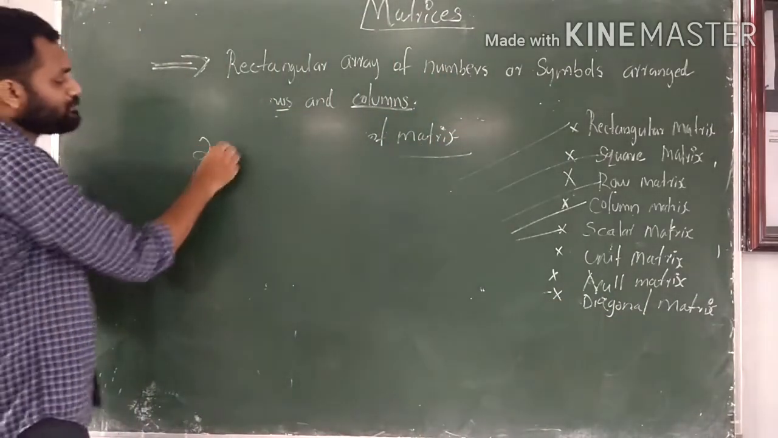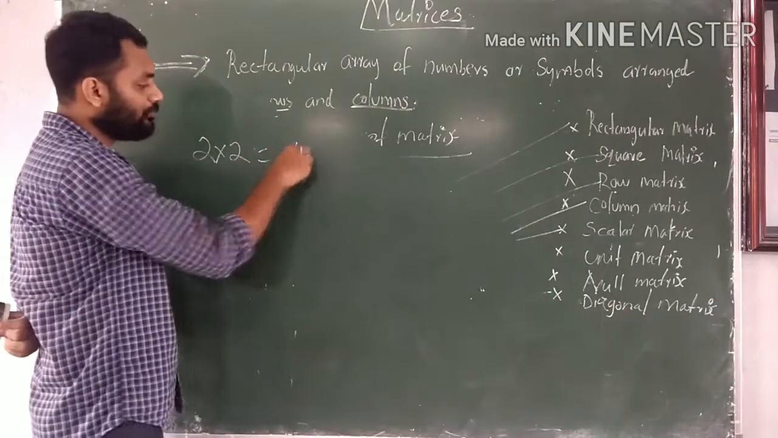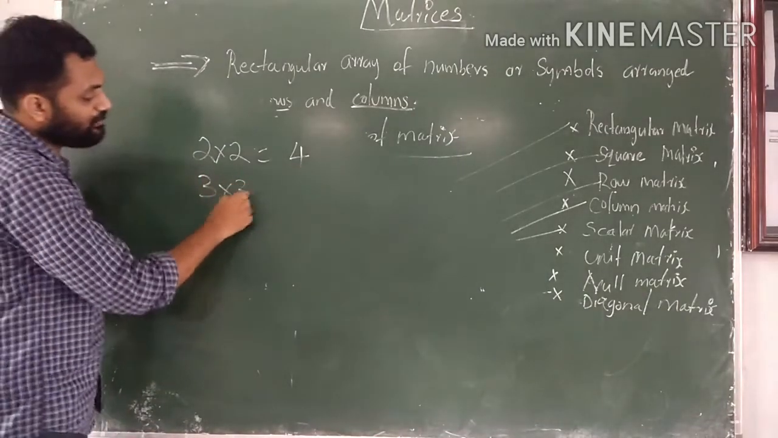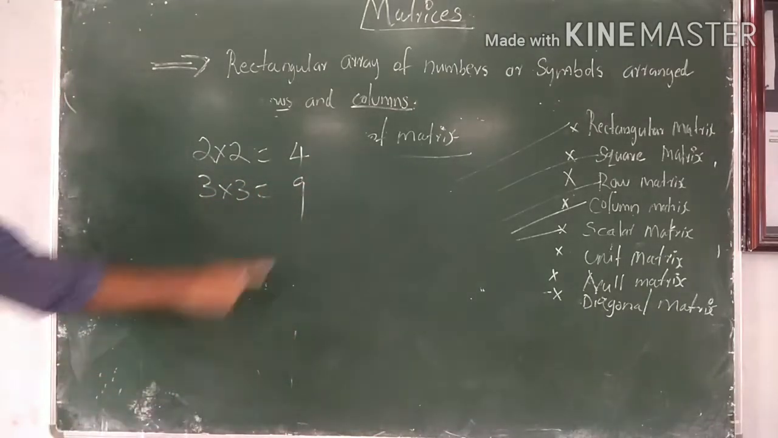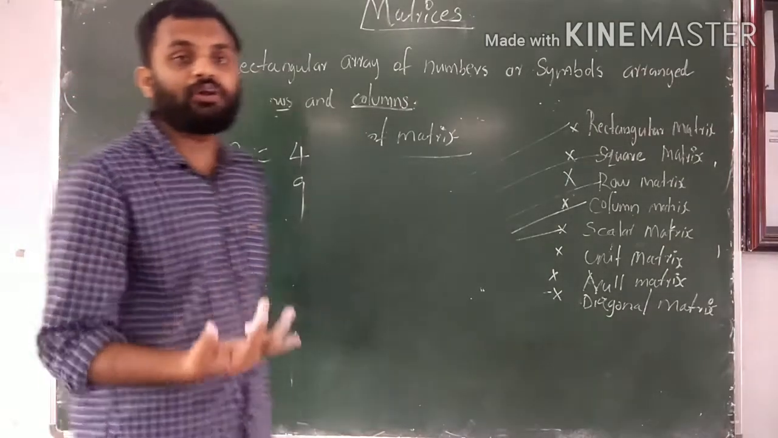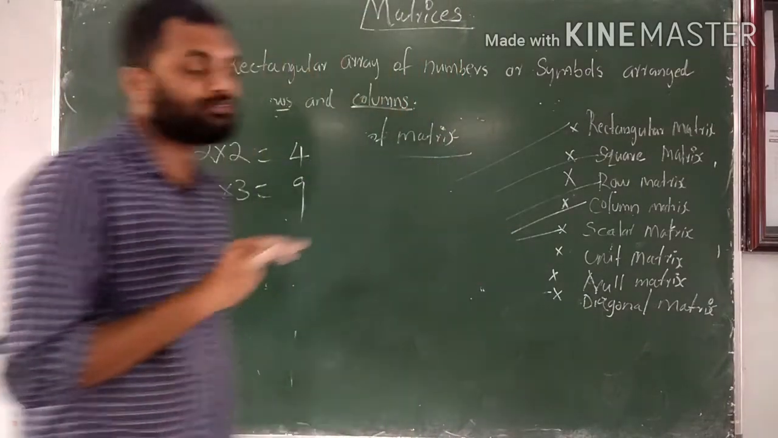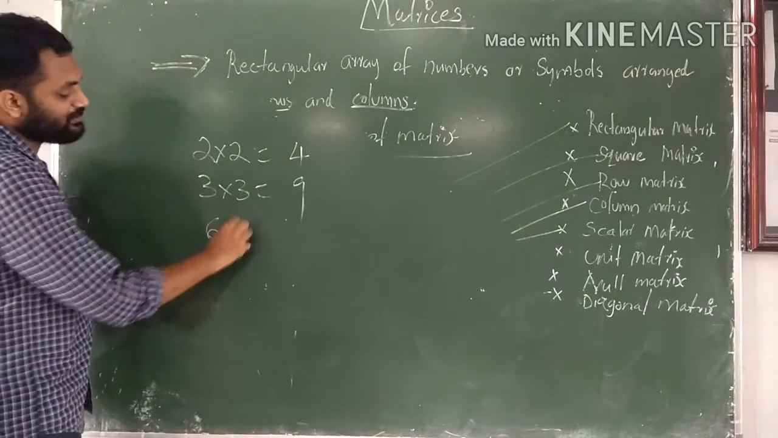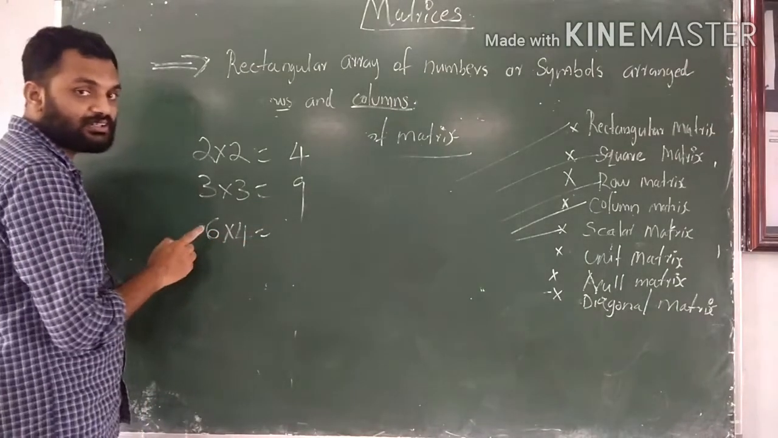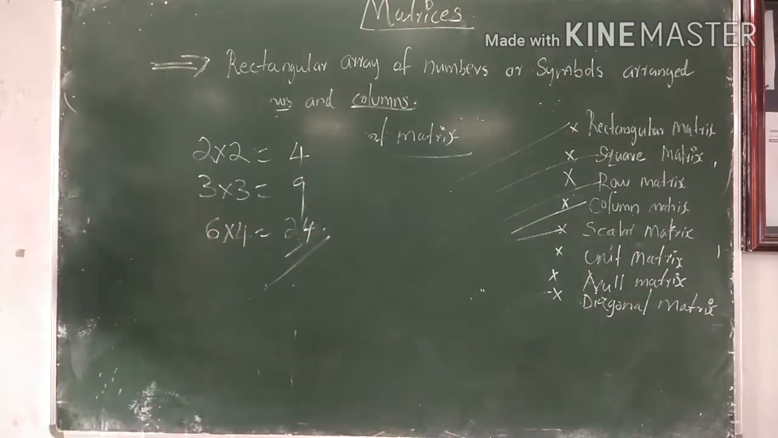In a 2 by 2 matrix, the total elements will be 4, 2 into 2. In a 3 by 3 matrix, the total elements will be 9. Like that, if we know the order of the matrix, we can find the total elements of that matrix. Suppose the order of the matrix is 6 into 4, then the total number of elements in that matrix is 6 into 4, that is 24.